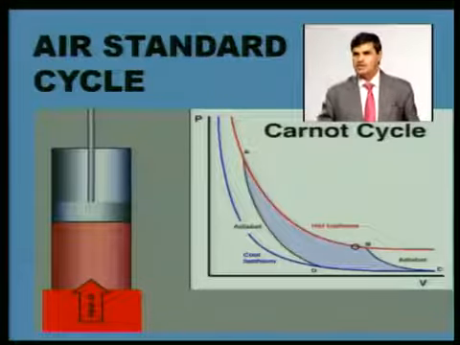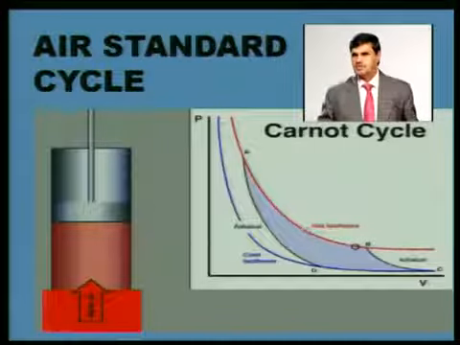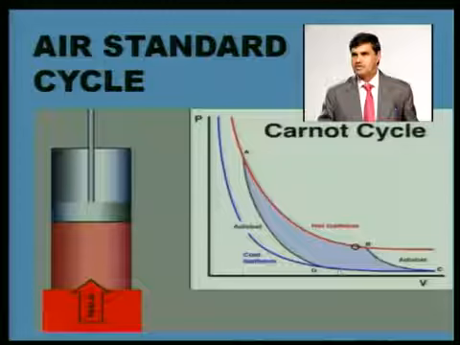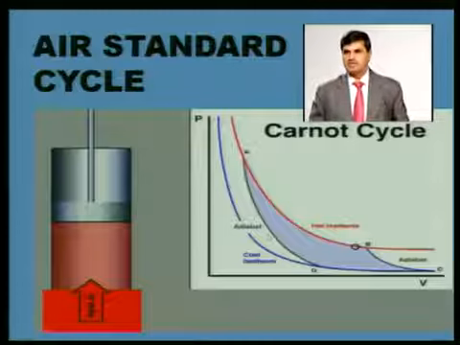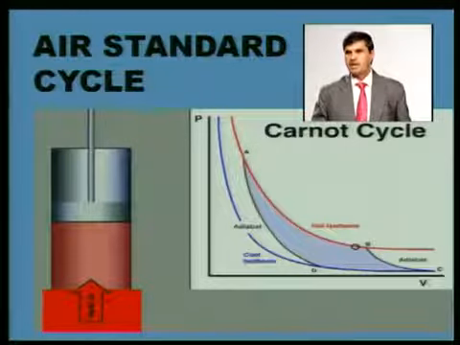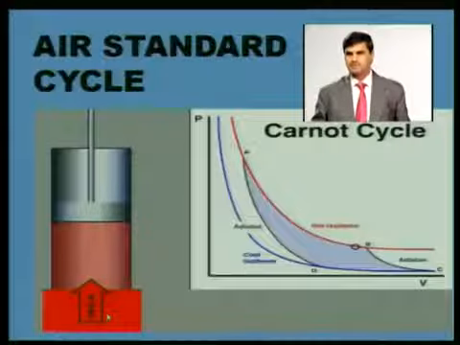So this heat addition is at constant temperature, heat rejection is at constant temperature, means this one is isotherm, this one is isotherm, this one is reversible adiabatic, this one is reversible adiabatic. So the assumptions which we are making here are that in two processes there is no heat exchange, there is no friction. During heat addition and heat rejection there is no friction, and the working fluid is air, as well as heat rejection and heat addition are through an external source.